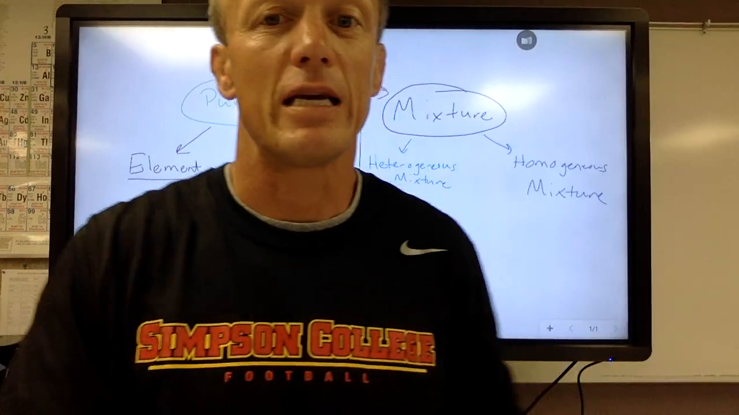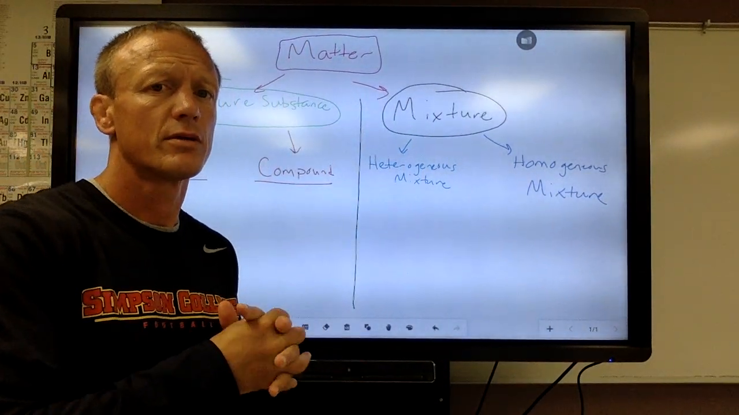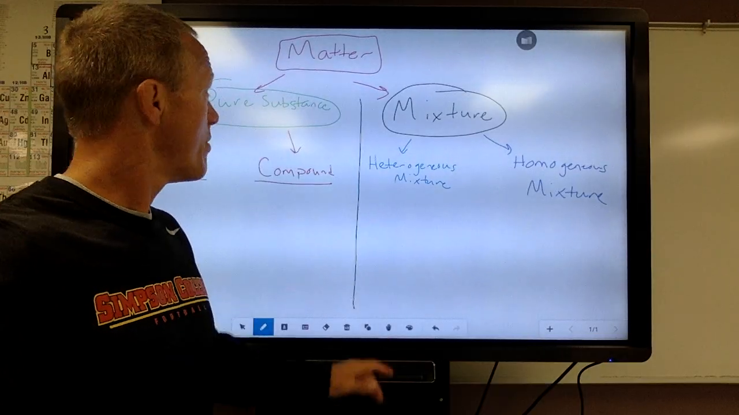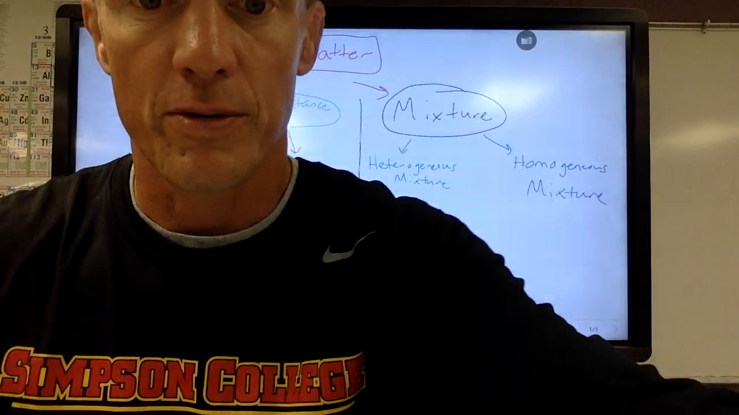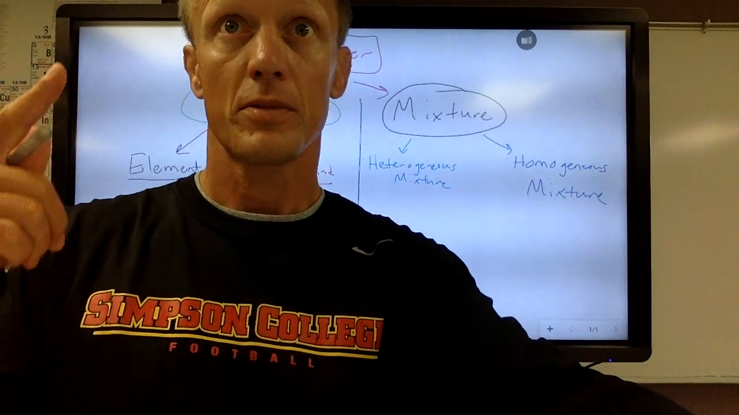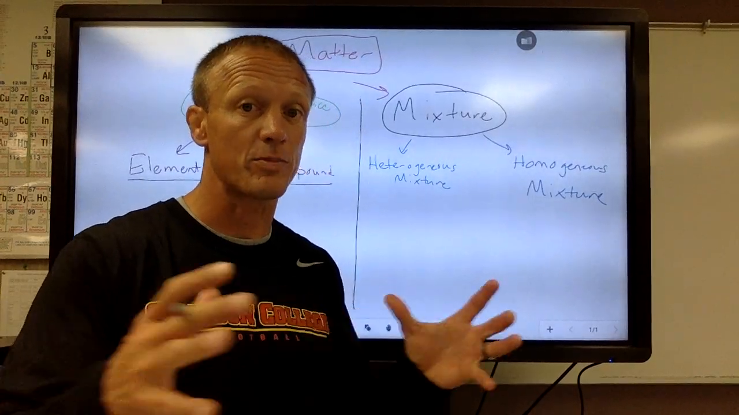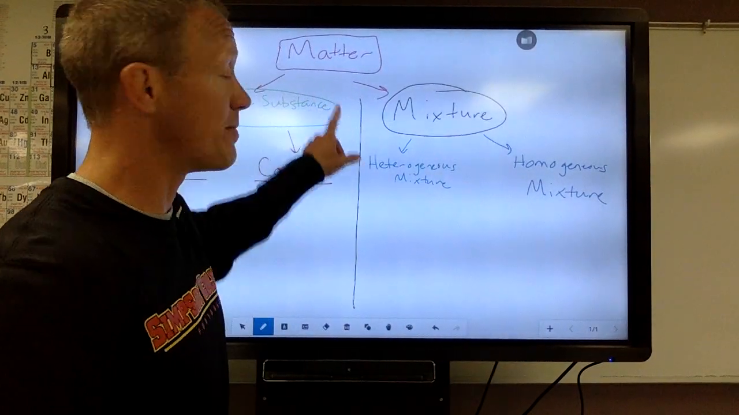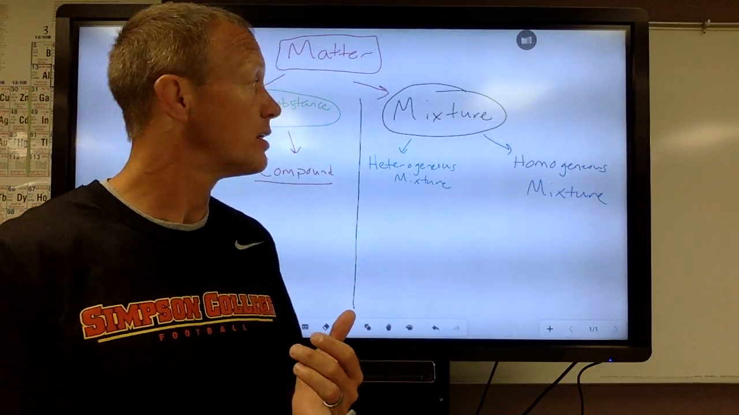This video is going to be on the classification of matter. Matter is anything that has mass and takes up space: this pencil, me, computer, coffee cup. Air has mass and takes up space. You can put air in tires, put air in a balloon, it takes up space. It's made out of atoms. Matter is always made out of atoms, so atoms have mass and take up space.